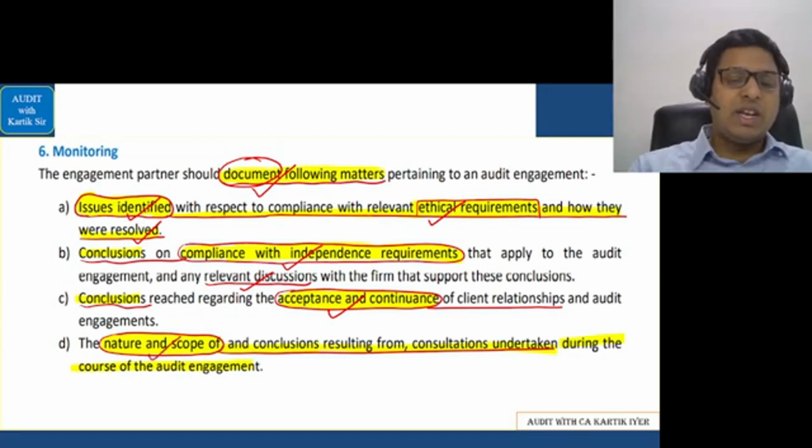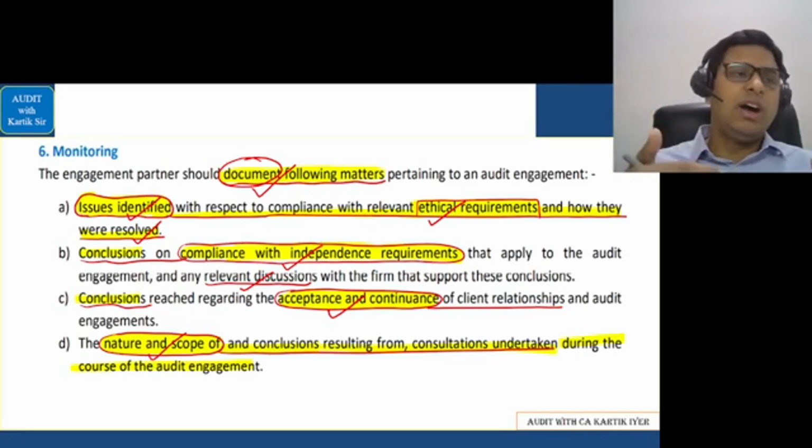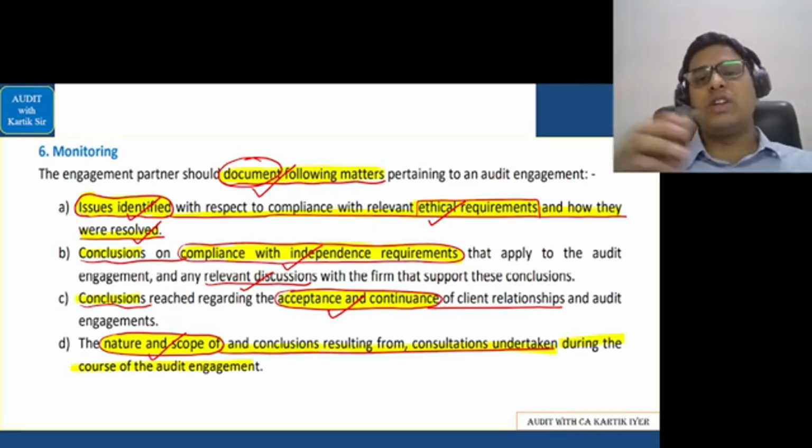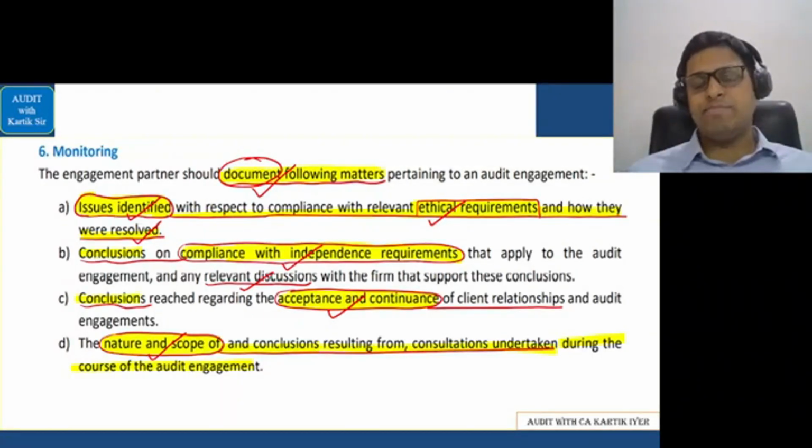And finally, the nature and scope of the conclusions resulting from consultation undertaken during the course of the audit engagement. So any conclusion that we reached, we can always document it and ensure that we are reviewing it later by doing monitoring. Okay. That is given in this part here.